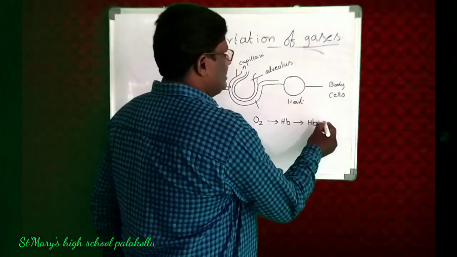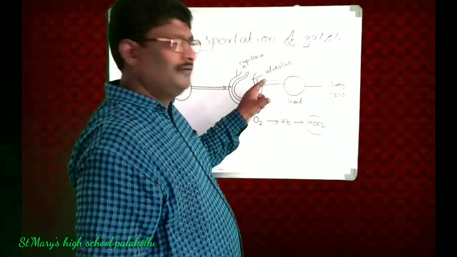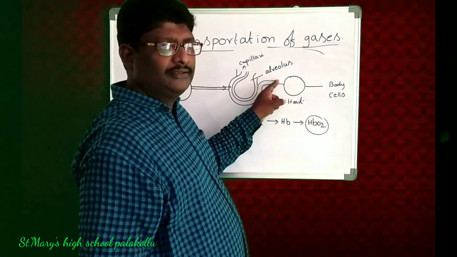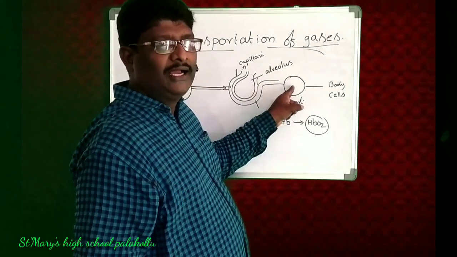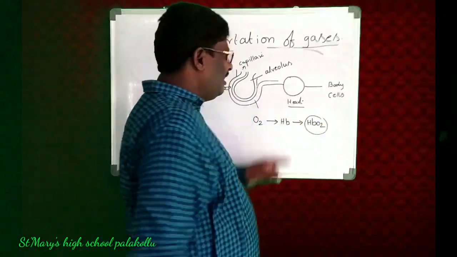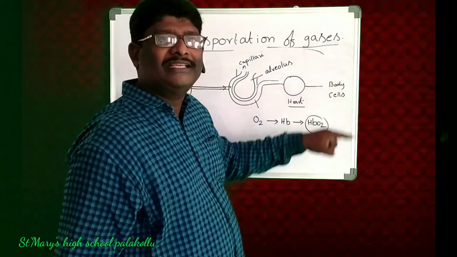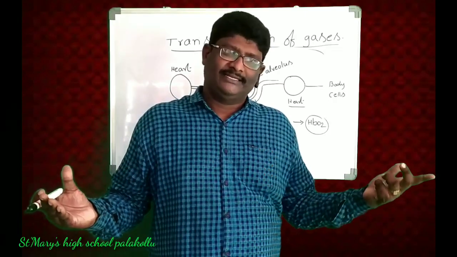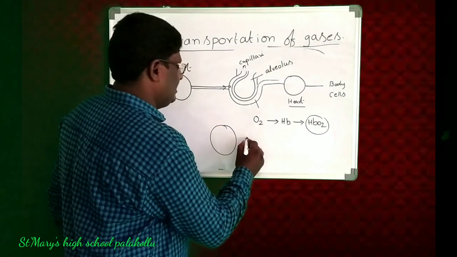So this HbO2, from these capillaries, with the help of blood, in which there is hemoglobin, that hemoglobin carries the oxygen into the heart. From the heart, this oxygen is supplied to each and every part of our body cells. Our body has numerous cells. I want to draw here one cell.